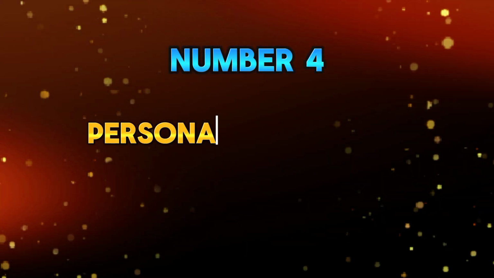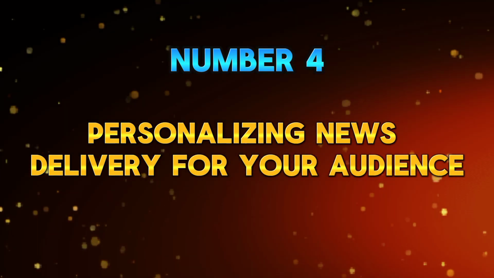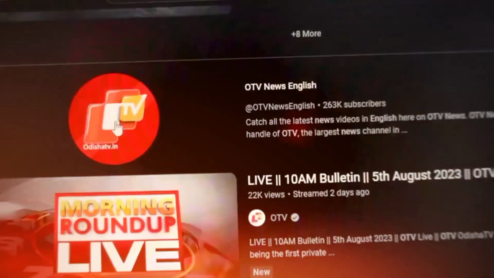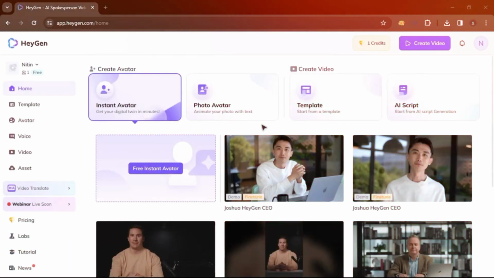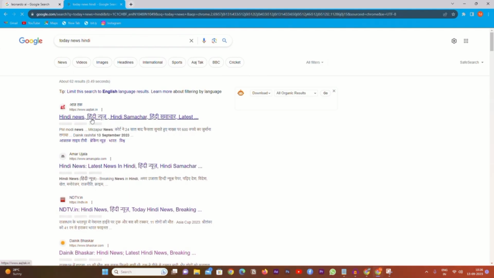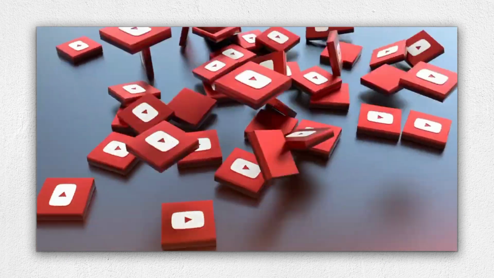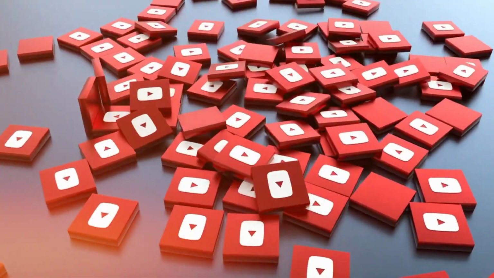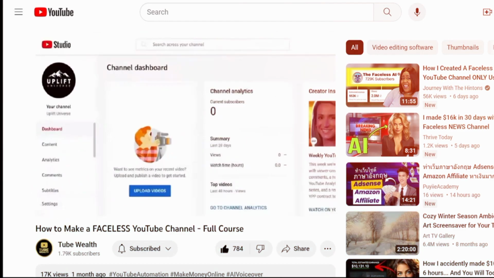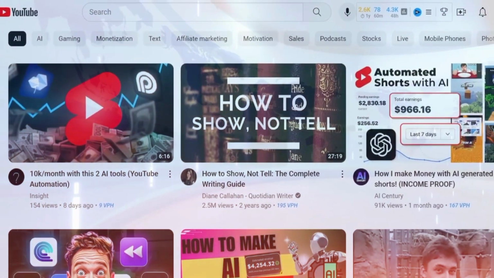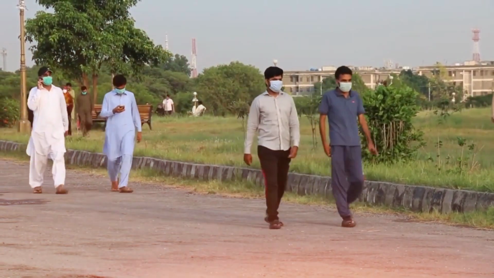Number 4. Personalizing news delivery for your audience. In today's era of information overload, personalized news delivery has become increasingly important for engaging and retaining audiences. AI technologies enable you to analyze user behavior, preferences, and demographics to deliver tailored news content that resonates with your audience's interests and preferences. By personalizing news delivery, you can enhance user engagement, increase retention rates, and build a loyal following for your AI news channel.